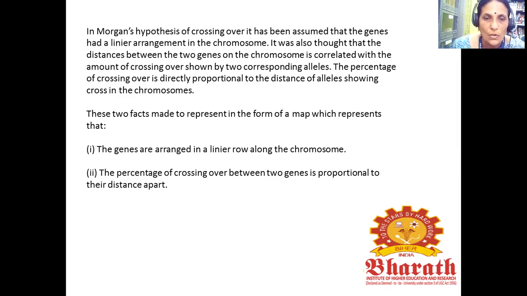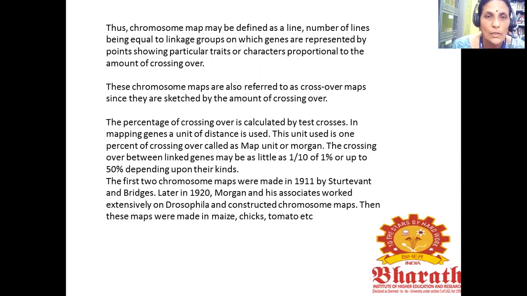The percentage of crossing over between two genes is proportional to their distance apart. Thus, the chromosome map may be defined as a line, the number of lines being equal to the linkage groups, on which the genes are represented by points showing particular traits or characters, proportional to the amount of crossing over. So these chromosome maps are also referred to as crossing over maps.